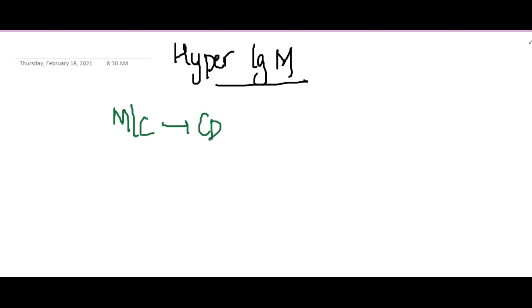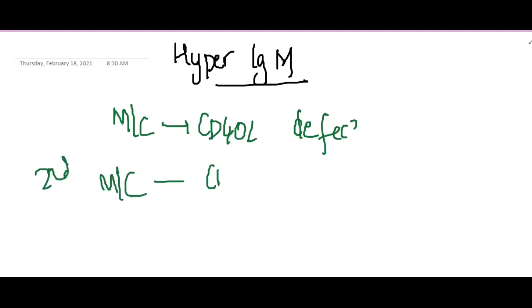Next we will learn about hyper IgM disease. In hyper IgM disease, this occurs most commonly due to CD40 ligand defect, whereas the second most common defect is CD40 receptor defect. It can be either a CD40 ligand defect or a CD40 receptor defect.